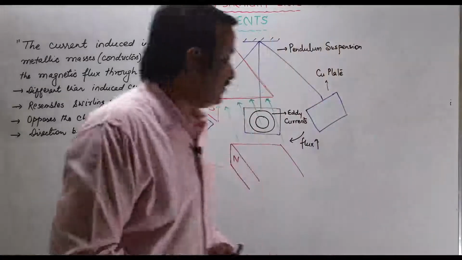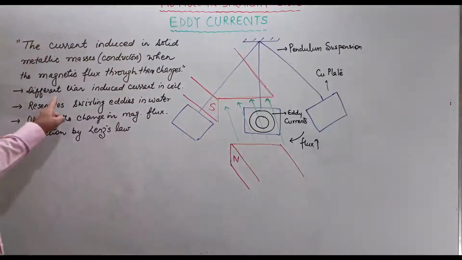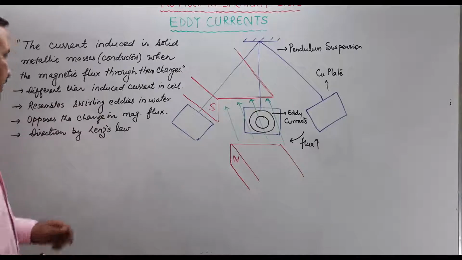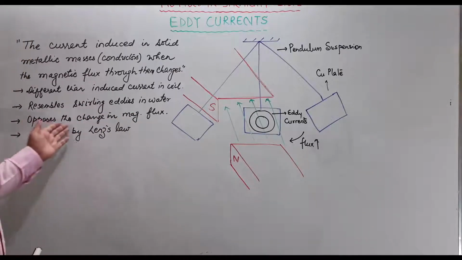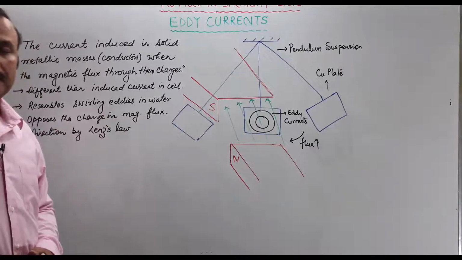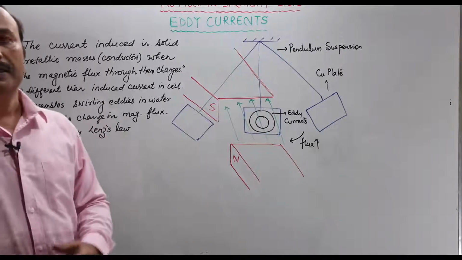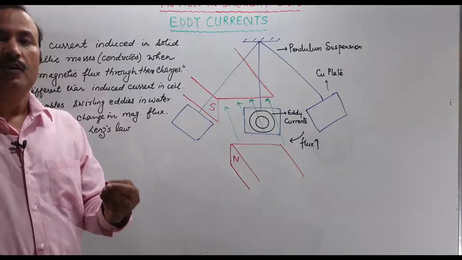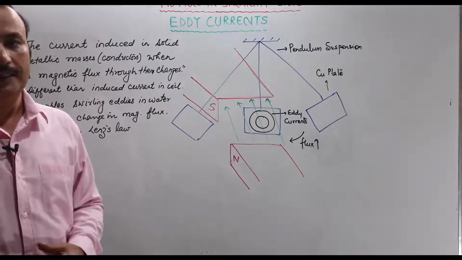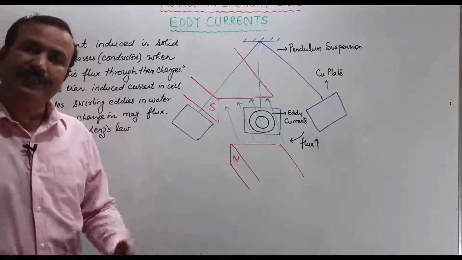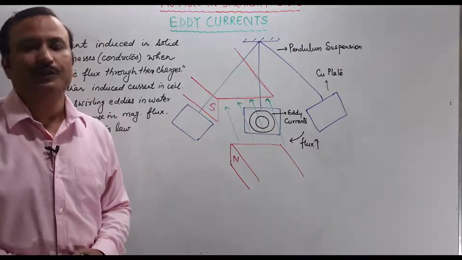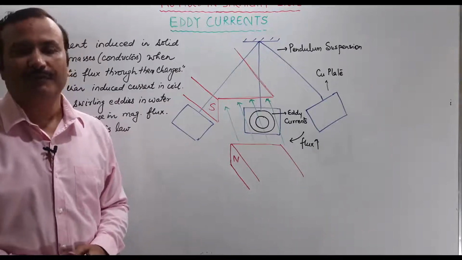So what happens, you see, these are different from the induced current in a coil, and resemble swirling eddies in water. As I said, it opposes the change in the magnetic flux. जैसे हमने अभी पहले भी पढ़ा है कि current induced always opposes the cause. So direction obviously will be given by Lenz's law, which we have seen in the previous video. For that you need to watch the previous video.